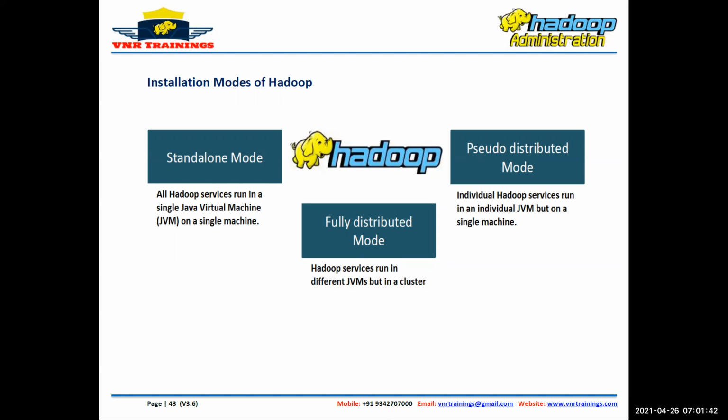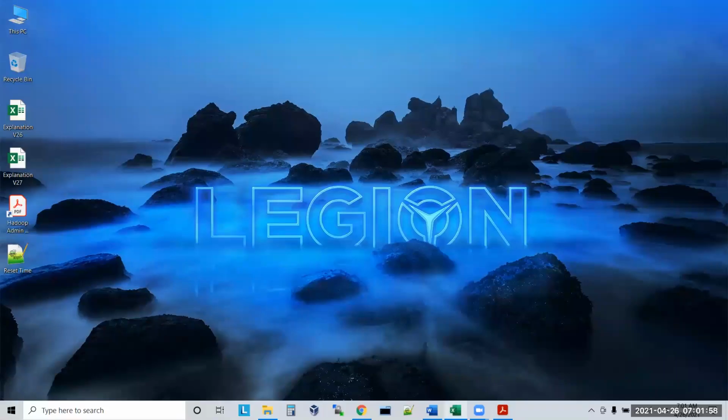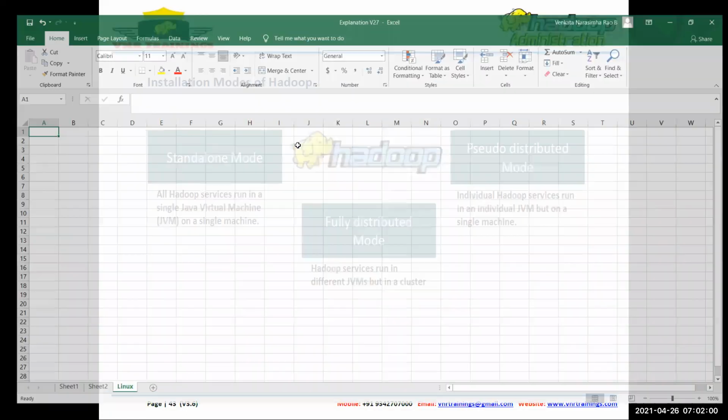First of all, Hadoop is written in which language, guys? Hadoop is a technology, a software, and it should be written in some language. Java.